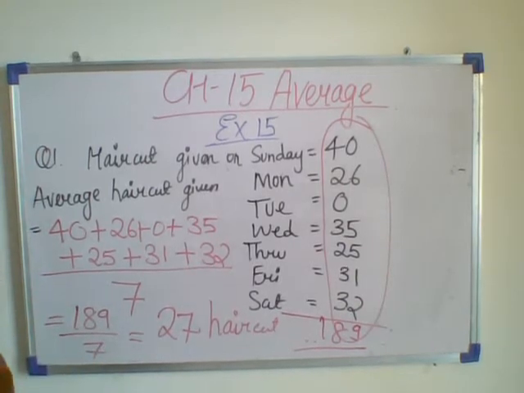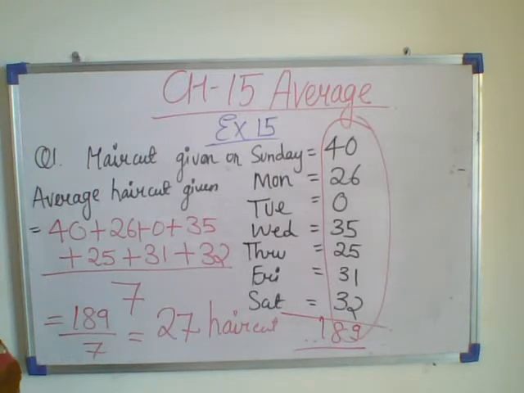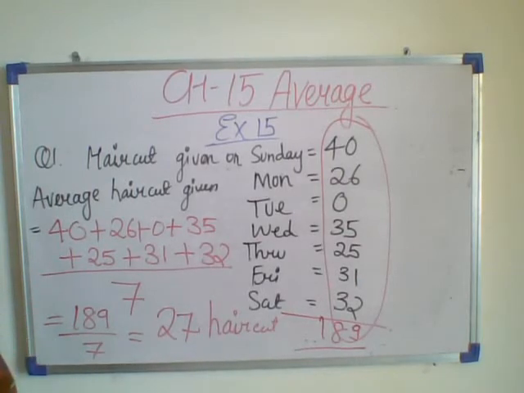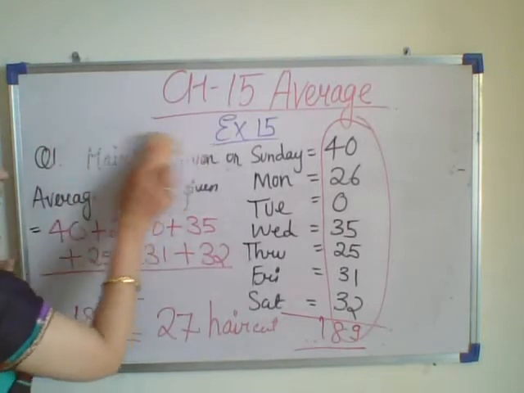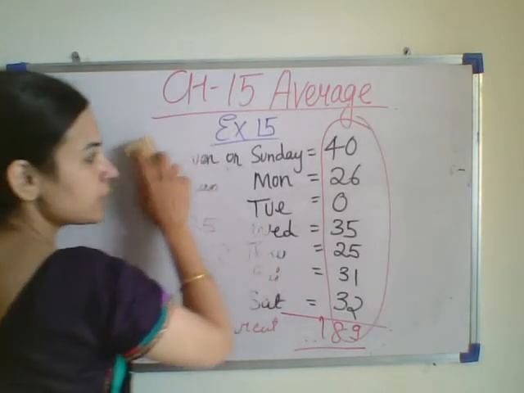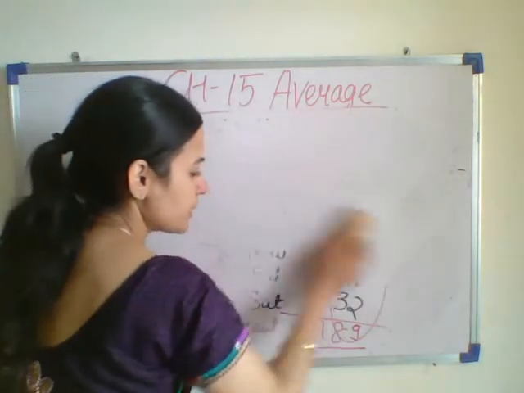Now let us do question number 7, on page number 228. We have to find the average of the following cricket players.